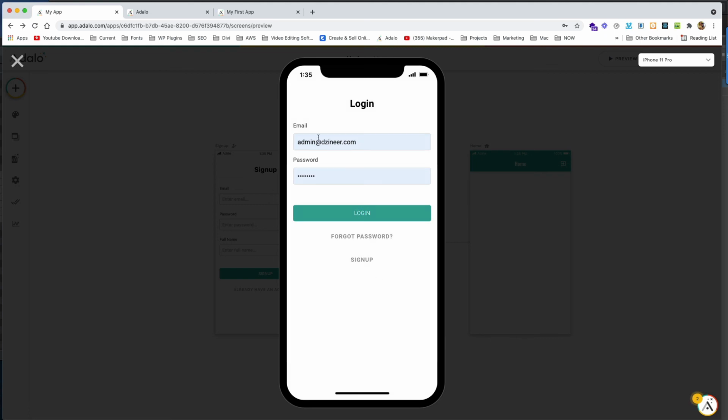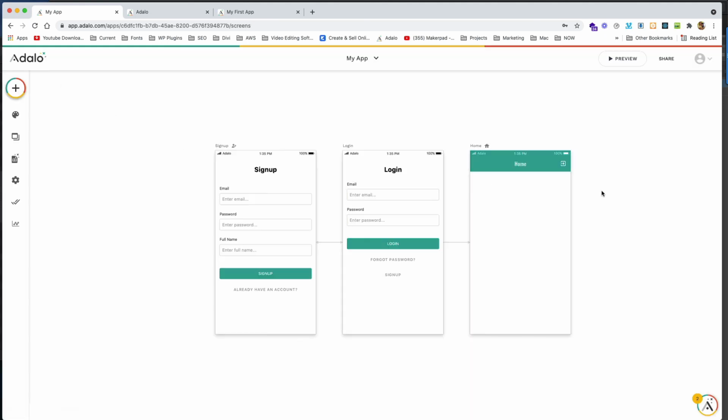So that's all I'm going to show you for today. Next time I'm going to show you more about how this interacts with the database, and we'll create our own sign up and login and homepage so you can understand how the whole app works. But this is the basic one.